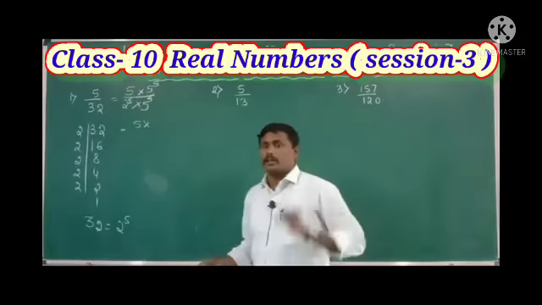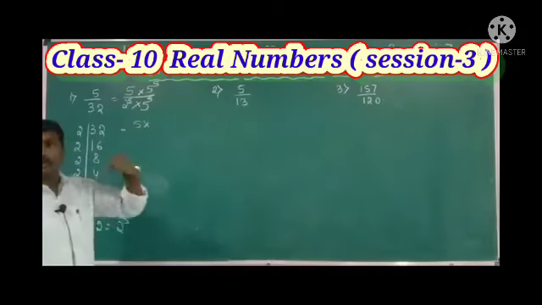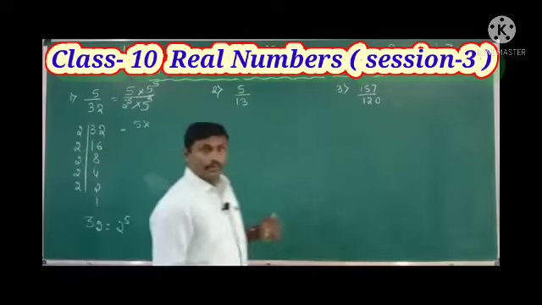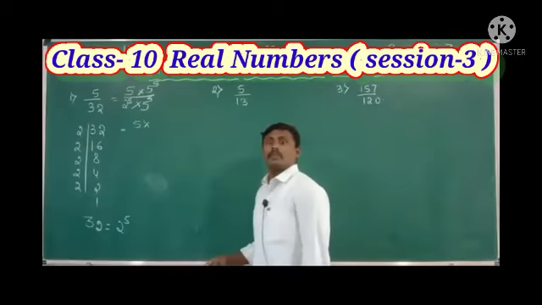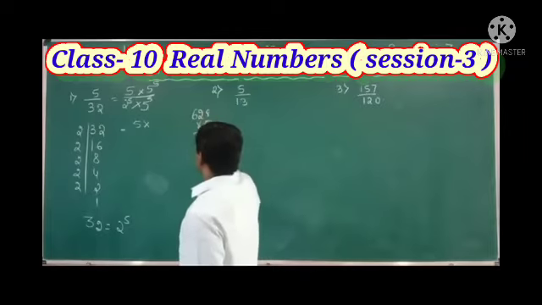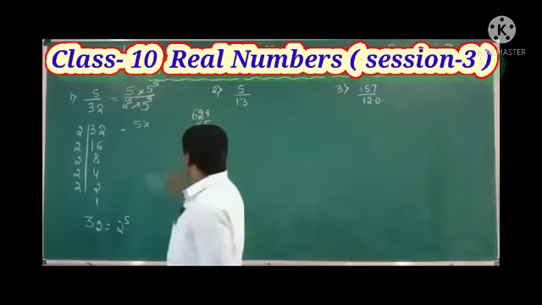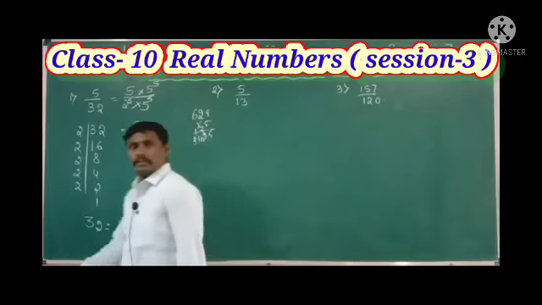5 5s are 25, 25 5s are 125, 125 5s are 625, and 625 5s are, 625 into 5. 5 5s are 25, 5 2s are 10, carry 2 means 12, 5 6s are 30, 31, right?